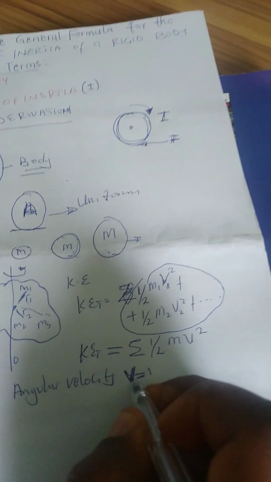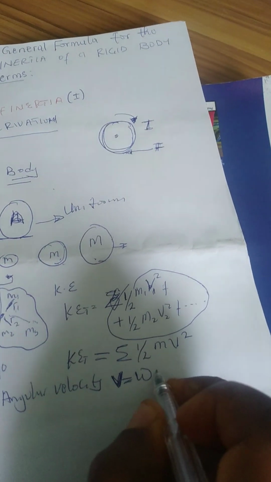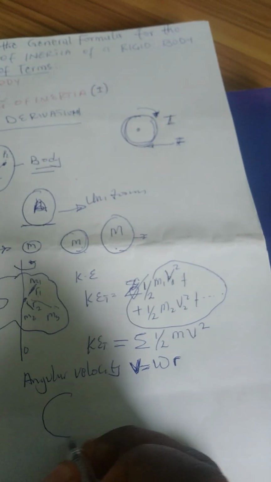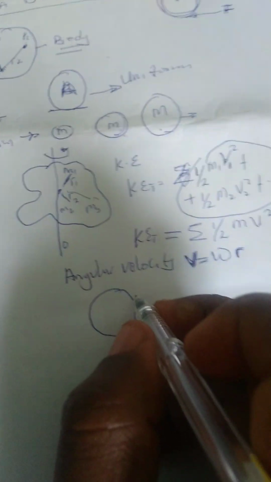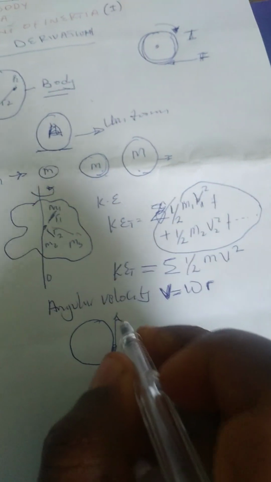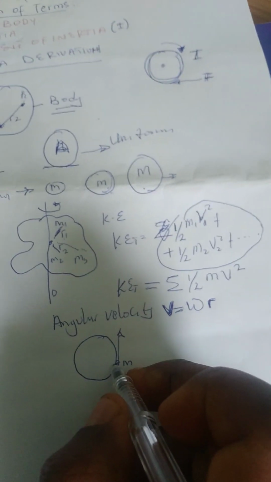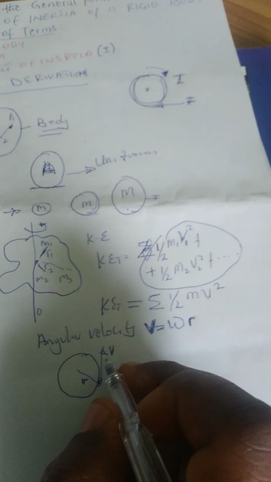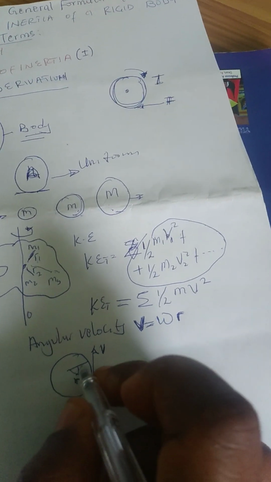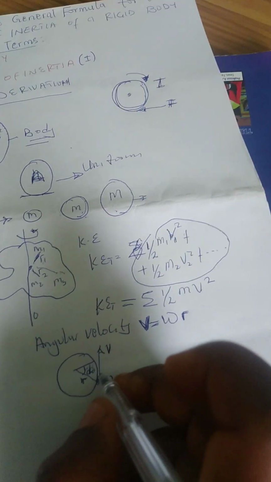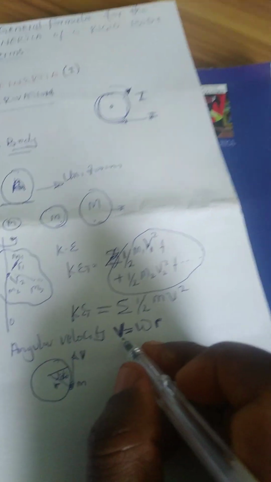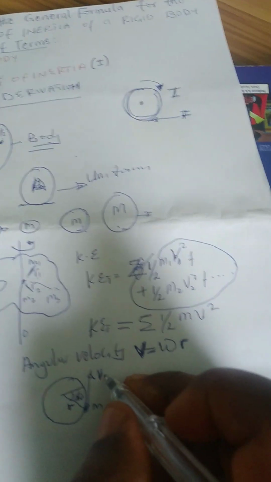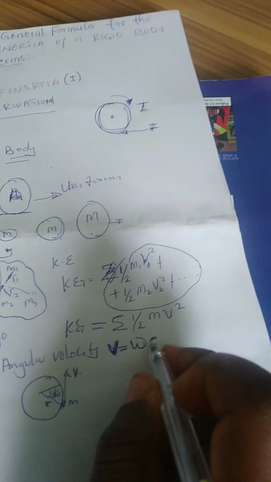So linear velocity v is angular velocity times the radius about which the body is rotating. Let's say we have a circular path that this body is moving along. Let's say a body of mass m. This is the radius of that circular path, and this is the linear velocity. The angular velocity is the rate at which this angle is changing with respect to time. So the relationship between the angular velocity and linear velocity, like I said, is that the linear velocity is angular velocity times the radius of that circle.